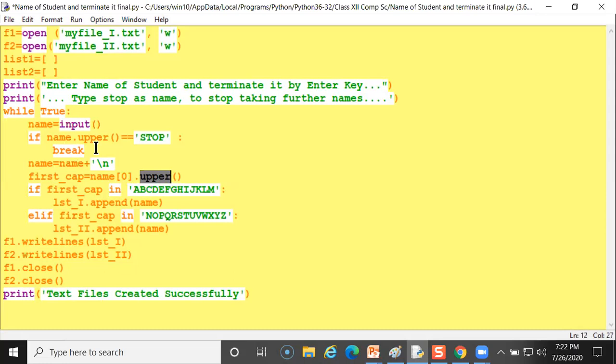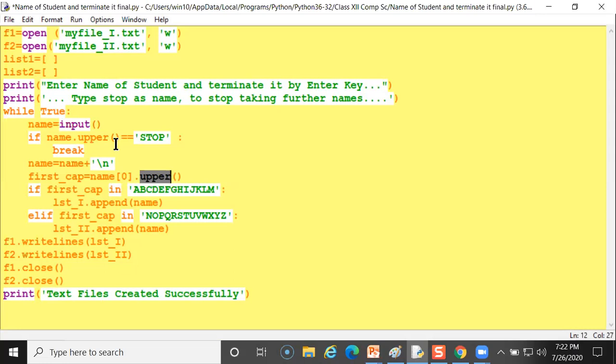Why is it compared with capital or small? Because its ASCII code will be different. If I type a capital A, its ASCII code will be 65. If I type a small a, its ASCII code will be 97. So there is a lot of difference.